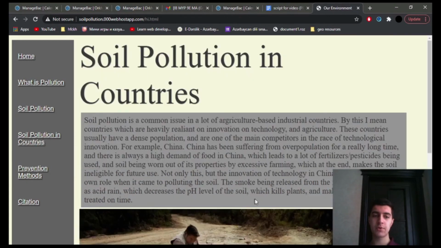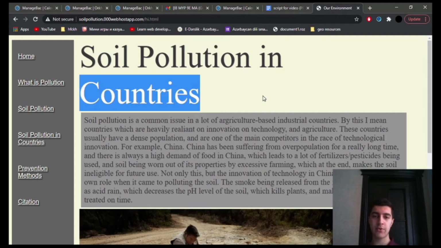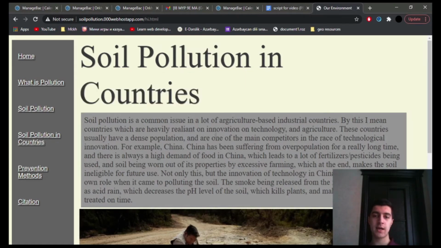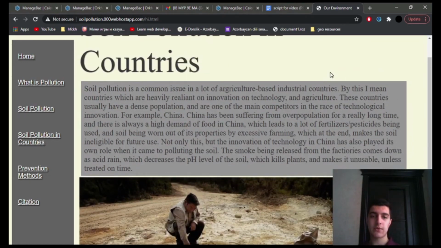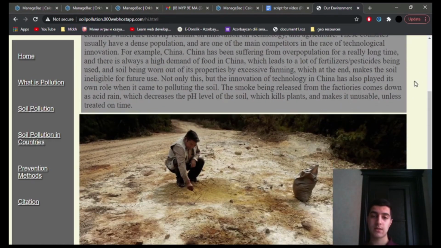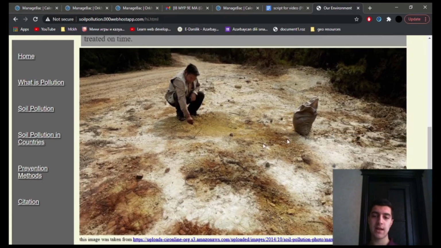Next, I have soil pollution in a certain country. This is a typo. I meant to write soil pollution in China in here, but unfortunately I allowed the typo to go through. In here I have information on soil pollution in China and what are its causes and what are its effects. I also have a picture, an actual picture taken in China of the soil pollution, which is technically an example of it.